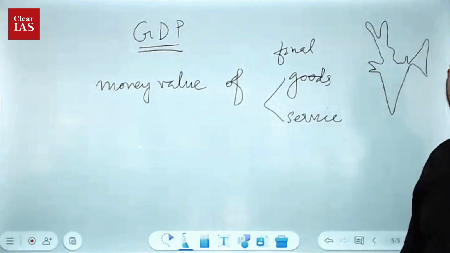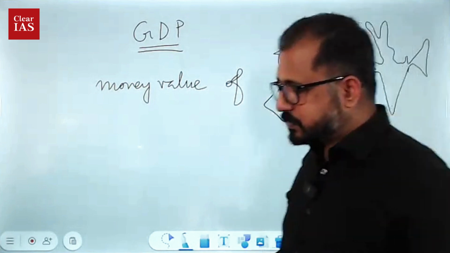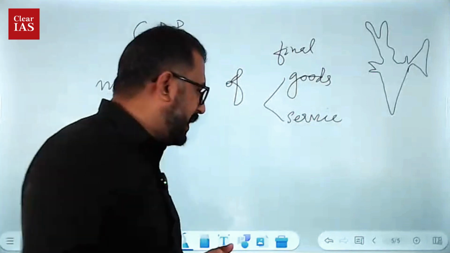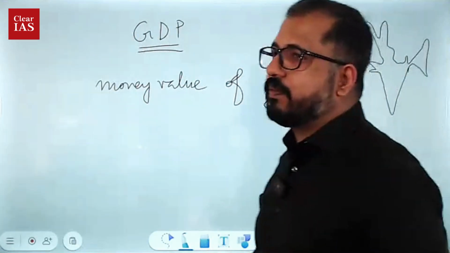So this is GDP. We'll see each of these. I will initially try to make it simple and then go into the details. Let's again take the example of apples.